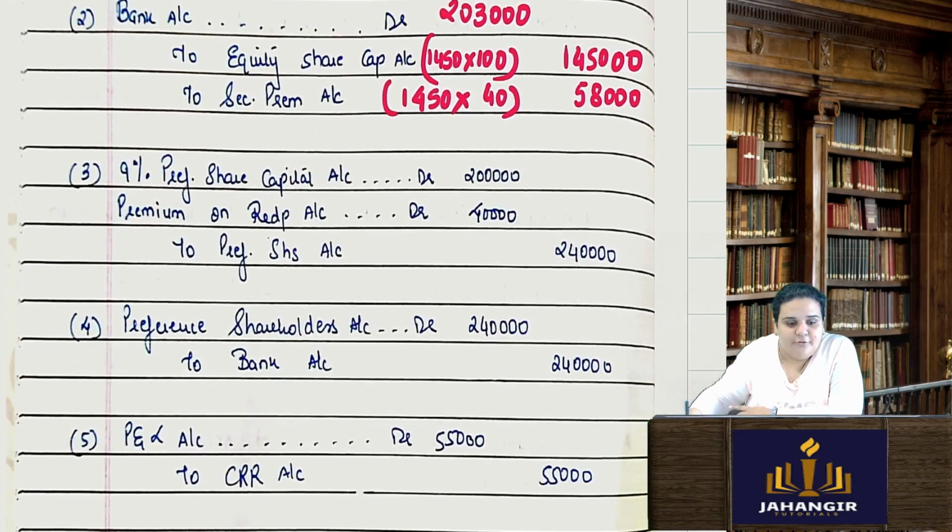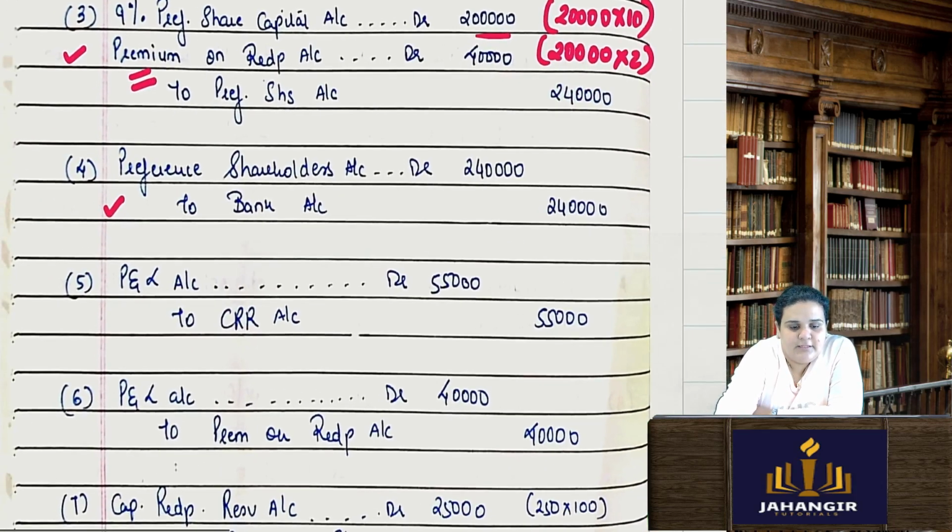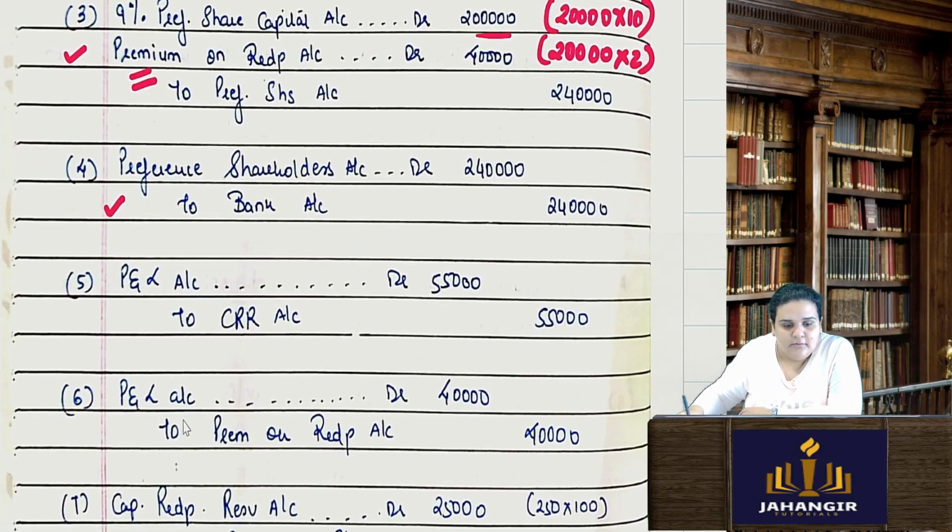Now I have to redeem the preference share capital. So 9% preference share capital account debit 2 lakhs. So I have 20,000 shares of rupees 10 each, and I am also supposed to give them a premium of rupees 2. So 40,000 to preference shareholders to bank. This premium on redemption, I will write it off with the help of my P&L account.